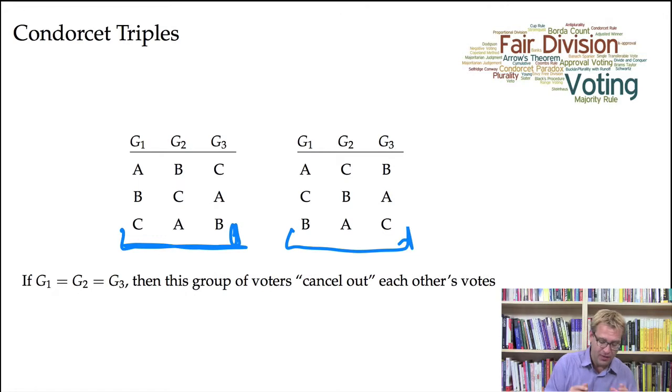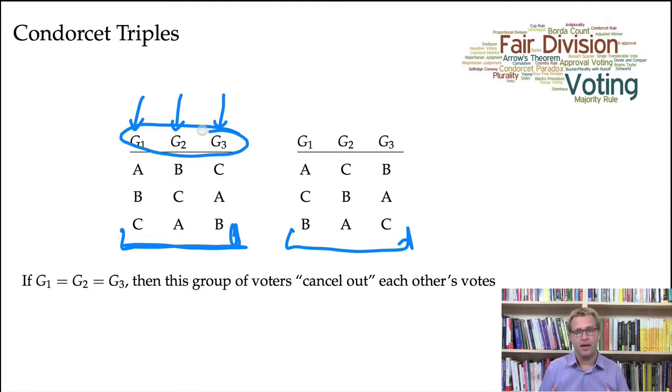And so if we have a group of voters and they're split, they can be set aside and see that they have these particular preference orderings, these particular rankings, and the size of the groups are exactly the same. So G1, G2, and G3 have the same number of voters in them. So in this case, what we want to say is that this group of voters cancel out each other's votes. Taken as a whole, what they have the effect of doing is just canceling out each other's votes, so there's no distinction we can make between the 3 candidates, A, B, and C.